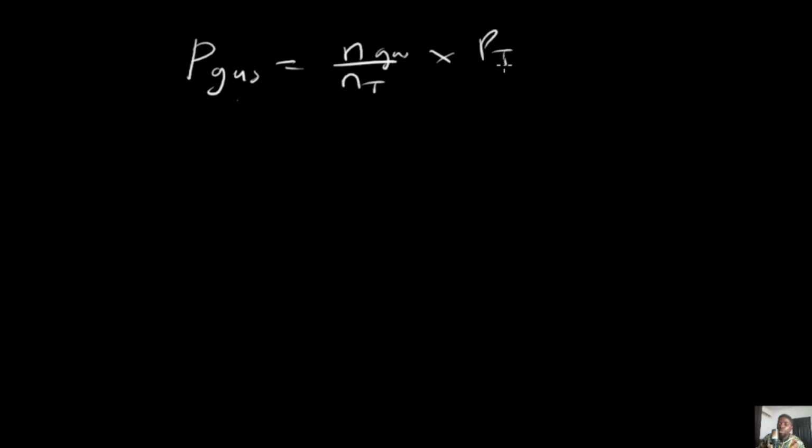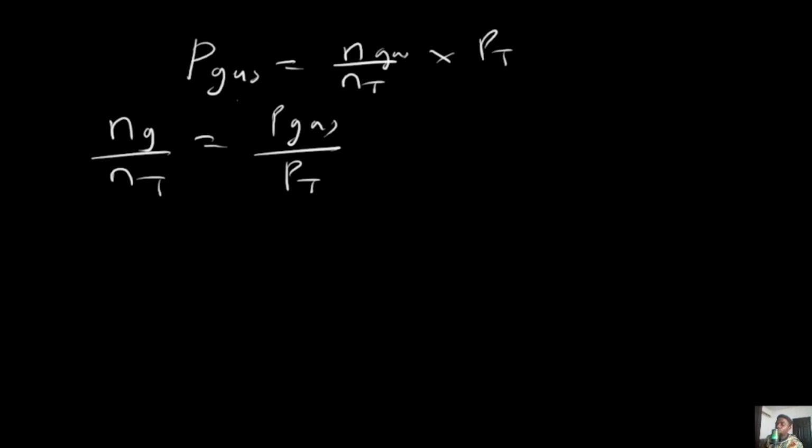multiplied by total pressure. Now, if you make mole fraction the subject of the formula here, you find out that the mole fraction, N of G over N of T, would equal P of gas all over P of T. And you find out that you can actually solve that question. We're asked to find the mole fraction. So let's look at the parameters again. What were we given in this question?